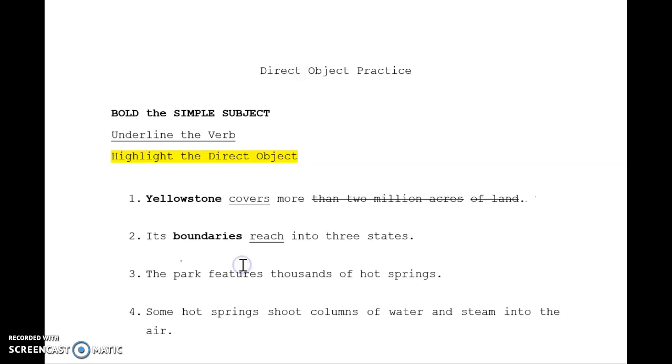So the boundaries reach. Now, before looking for the direct object, I encouraged many of you yesterday, well, all of you in the directions, and then many of you again in some emails, to get rid of the prepositional phrases. So if we look in this sentence, into 3 states is a prepositional phrase. So we're going to get rid of that. And now our decision becomes pretty easy. There's no words left to be a direct object, so we do not have one.